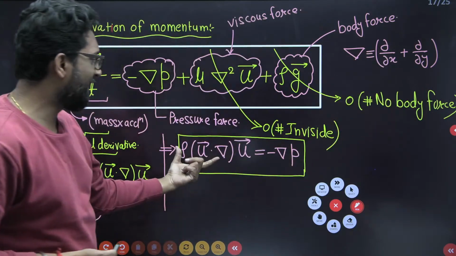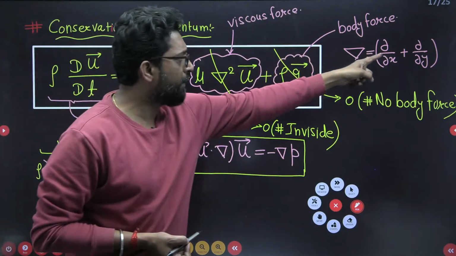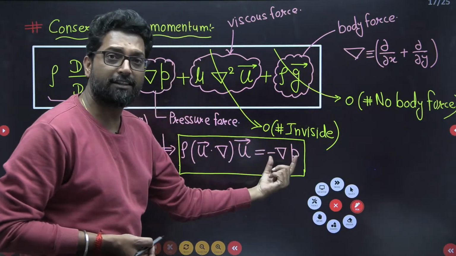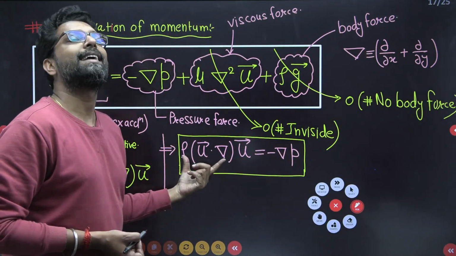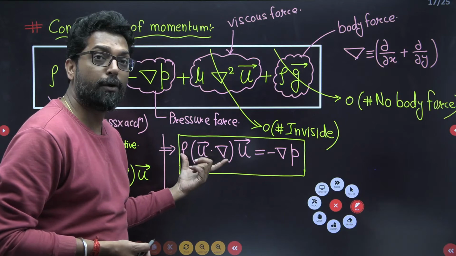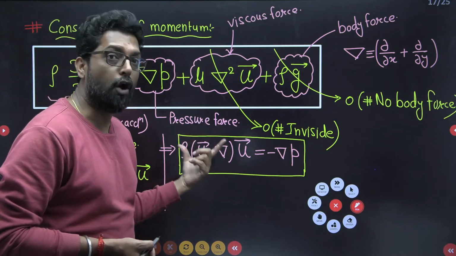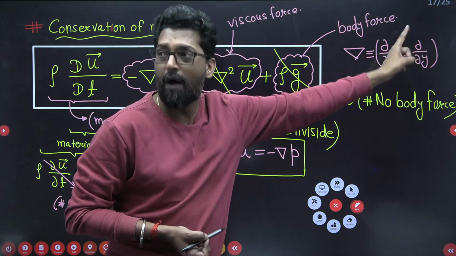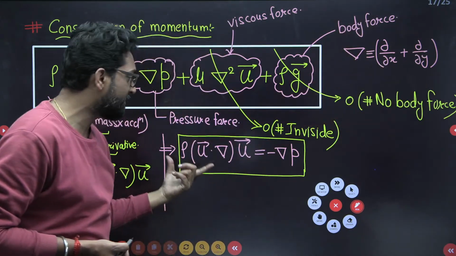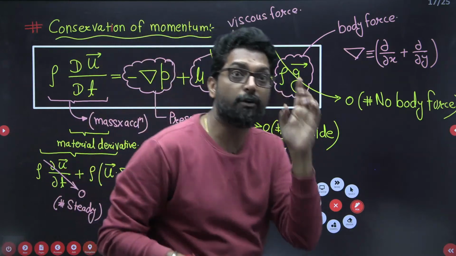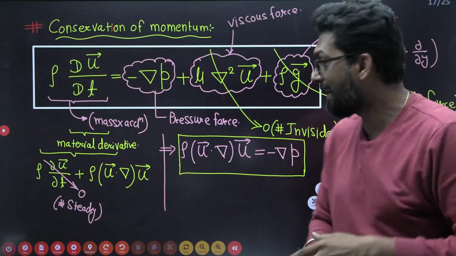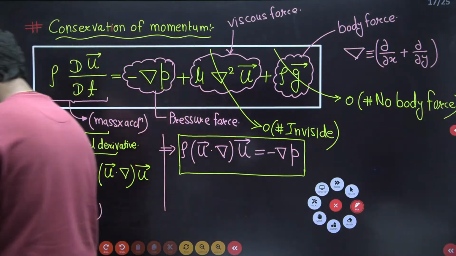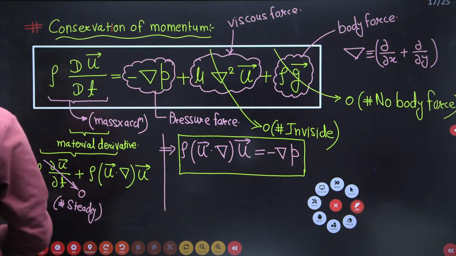Now this is the acceleration term. So here, when you have to find del P by del x, that means the x component, we have to find the acceleration in the x component, and that x component of acceleration is only the local, not temporal. And then you have to find the grad of P in the y direction, that means you have to find the acceleration in the y direction. So you have to find the acceleration in x direction and y direction, put the value, separate this one, find the pressure. Clear?